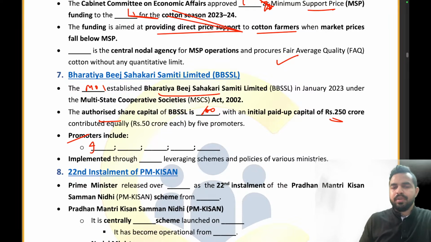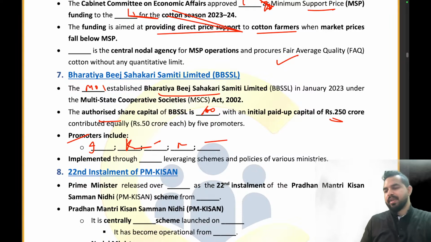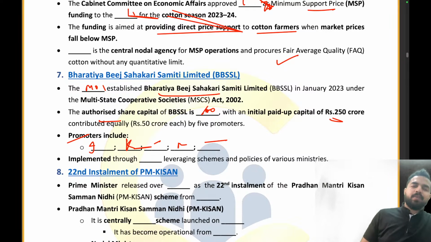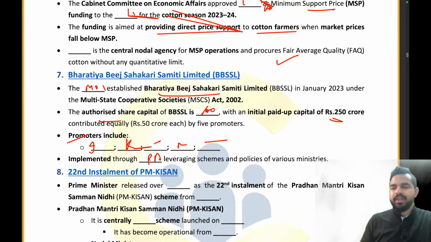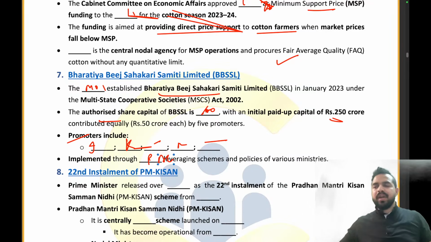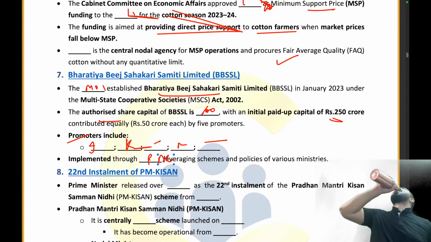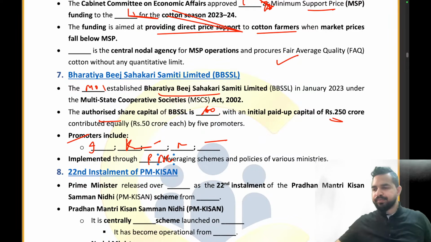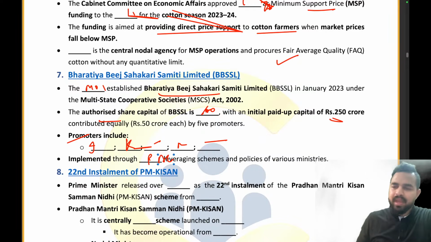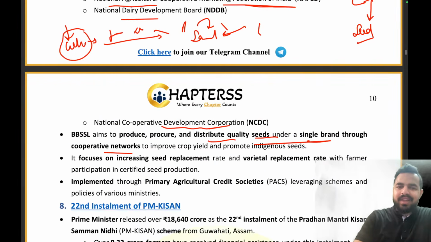IFFCO, CRIPCO, NAFED, NDDB and NCDC. Absolutely right that these are the 5 promoters. Now it will be implemented through primary agricultural credit societies. Clear to everyone? Everybody able to understand it? So I hope that this news article is clear to everyone.